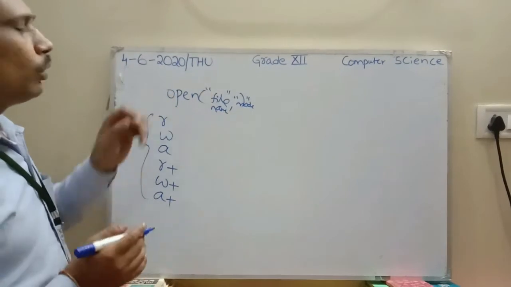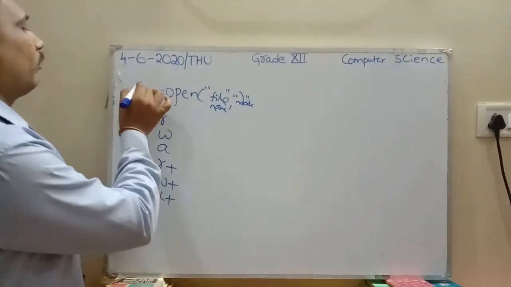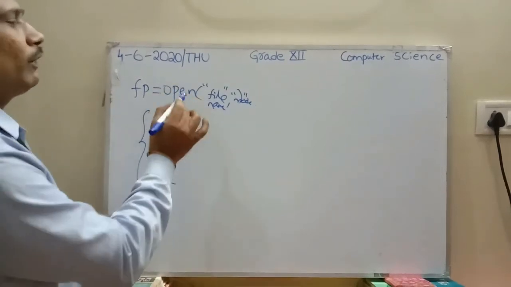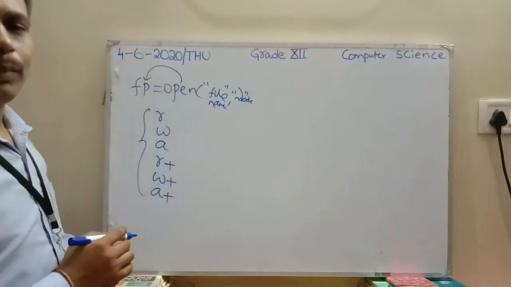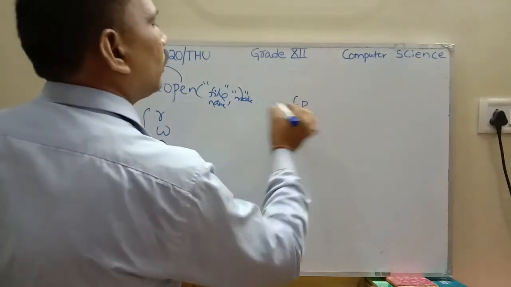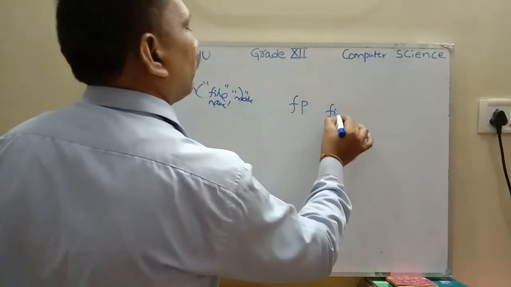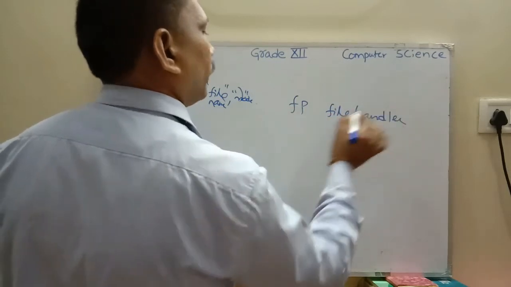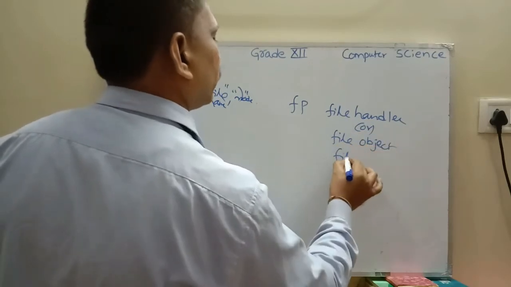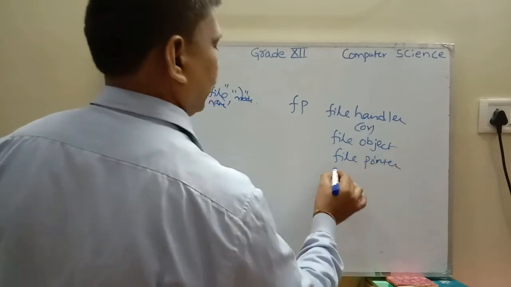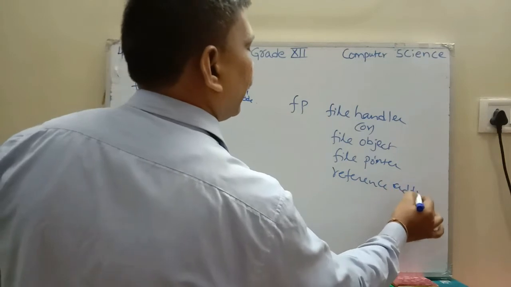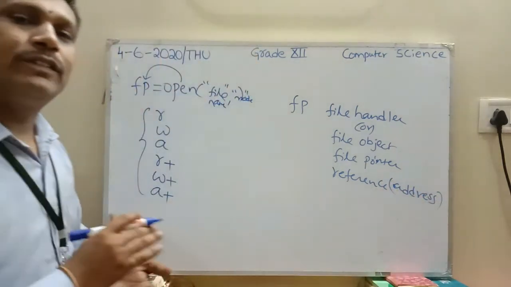These are all different modes that we use in the open method when opening a file. After opening a file, that file address must be stored in one file pointer. That pointer is also called a file handler, or file object, or file pointer. So the file reference consists of a reference, meaning the address, the starting address of that file.